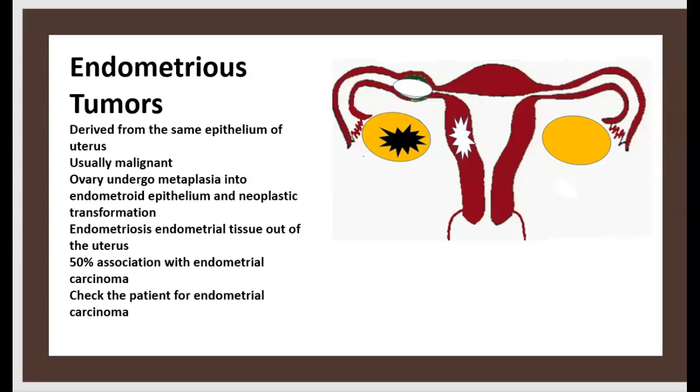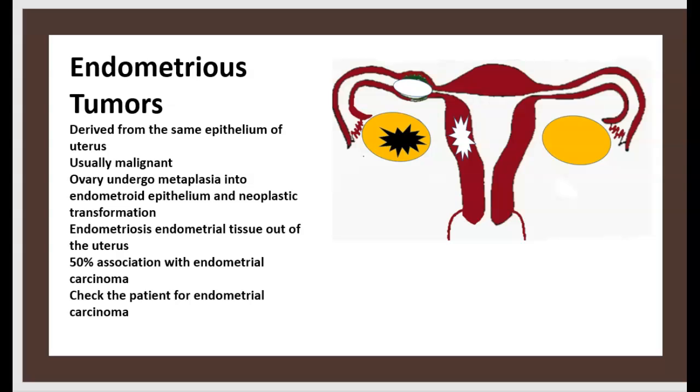Endometrioid tumors derive from the same epithelium of the uterus, usually malignant. Ovary undergoes metaplasia into endometrial epithelium and neoplastic transformation. Endometriosis, endometrial tissue out of the uterus. 50% associate with endometrial carcinoma.